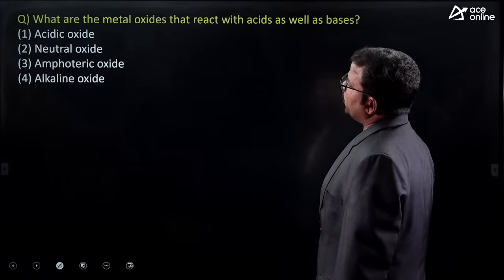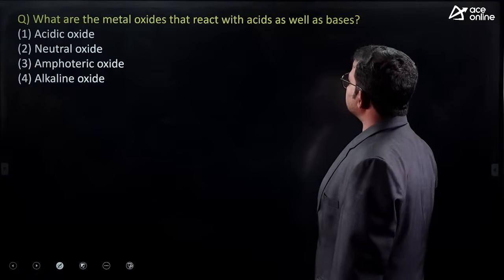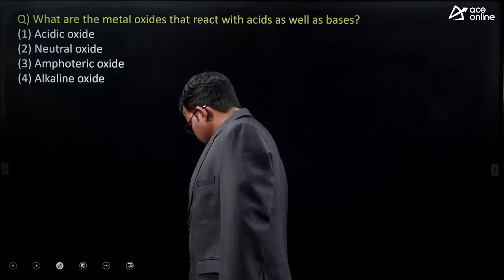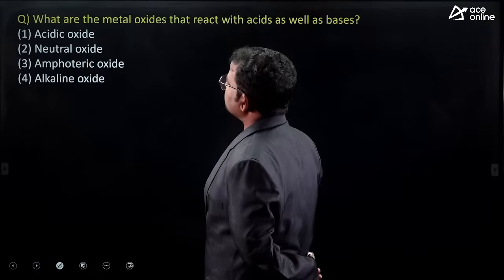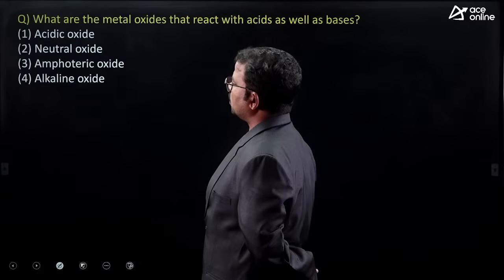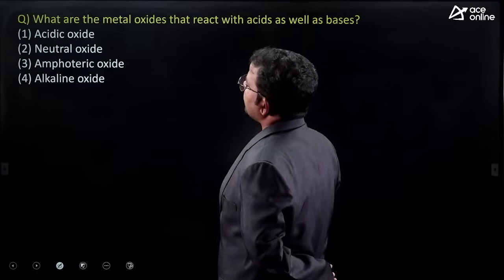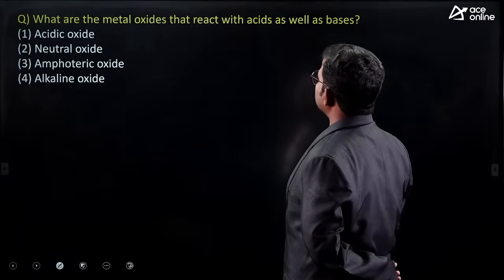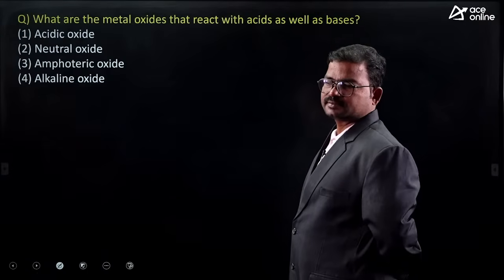Next, what are the metal oxides that react with acids as well as bases? Which is the correct option here? Acidic oxide, neutral oxide, amphoteric oxide, alkaline oxide.